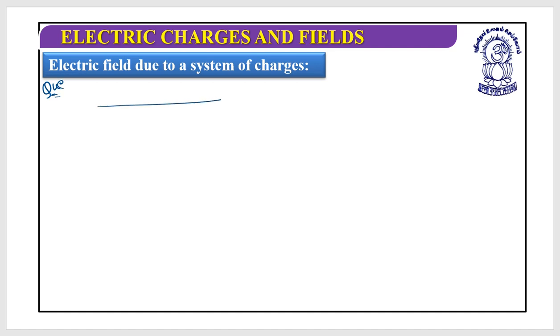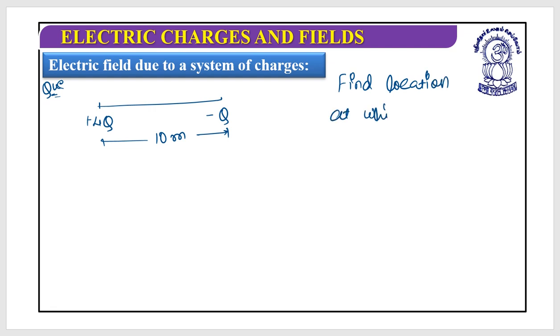Let's say this is plus 4q charge. This is minus q charge. Both are having a separation of 10 meter. Again, the question remains the same. You need to find the location at which net electric field will be 0.